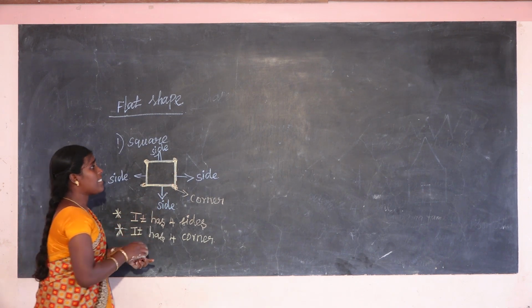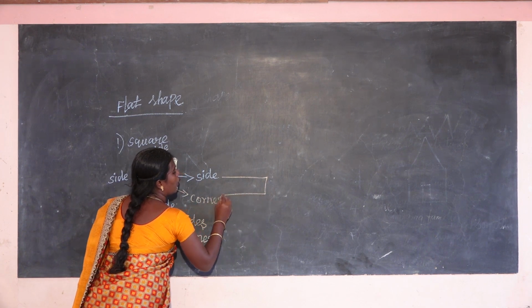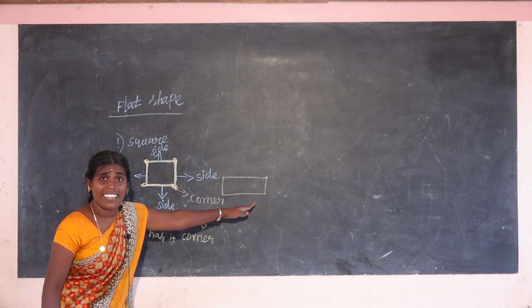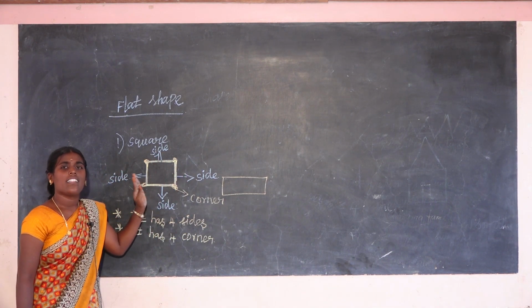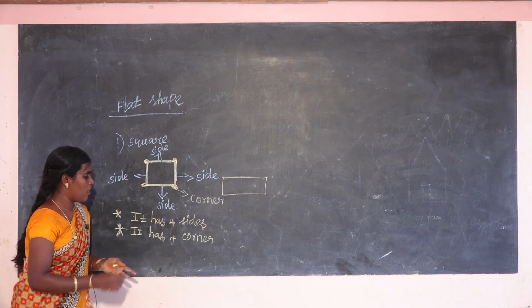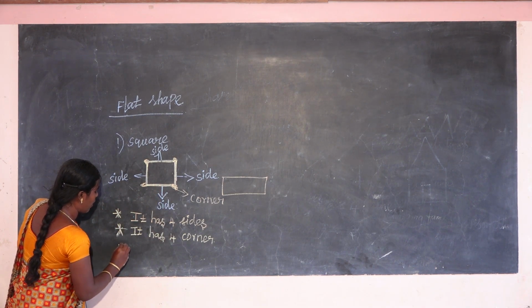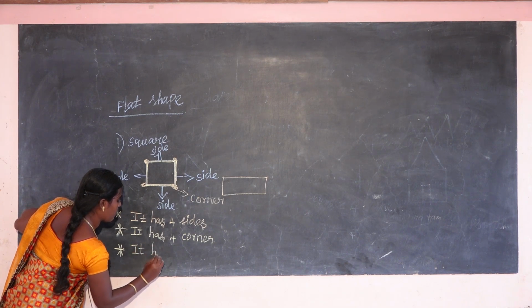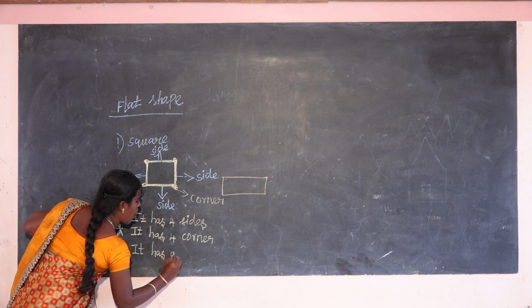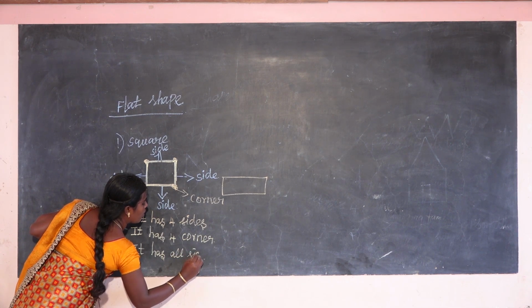Otherwise, if you draw different sizes like this, that is called a rectangle. So if the 4 sides are equal, that is called a square. So the next important point is what? It has all sides equal.